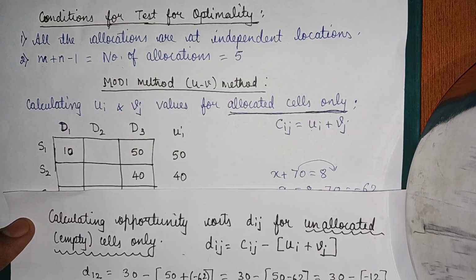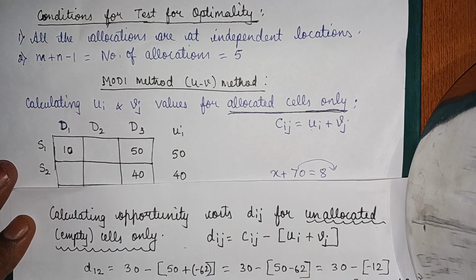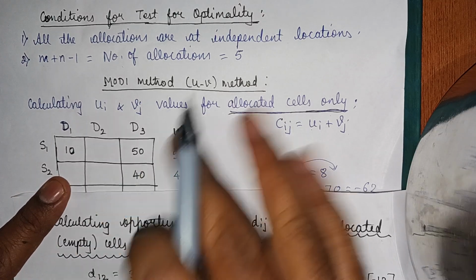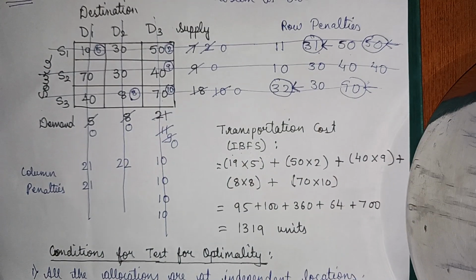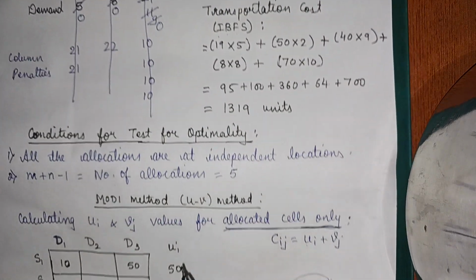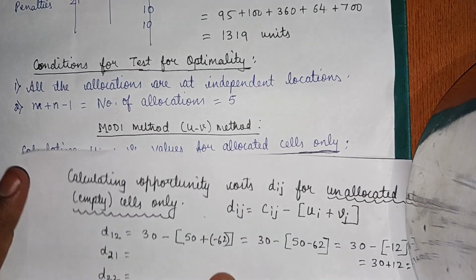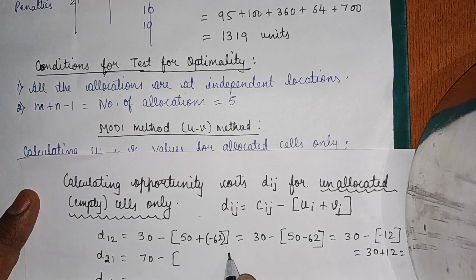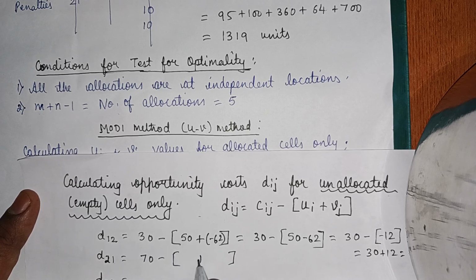Similarly, next step, D21. How do I find D21? Here again, what was the cost element? The cost element here was 70. So I'll write that as 70 minus (Ui plus Vj).